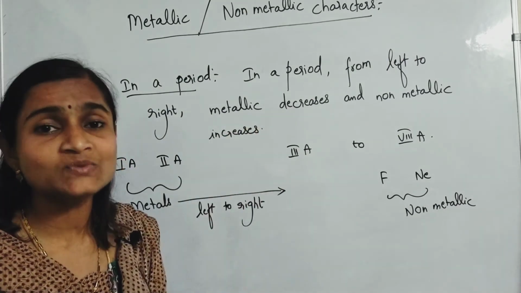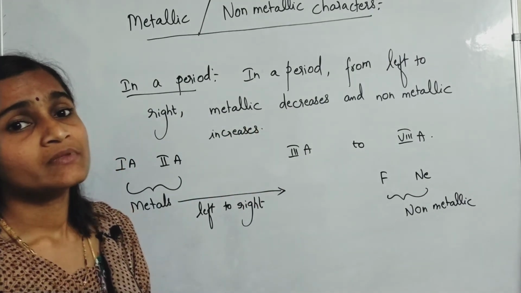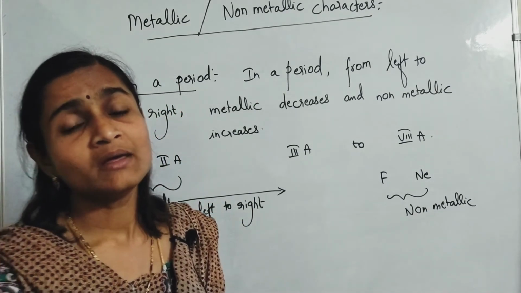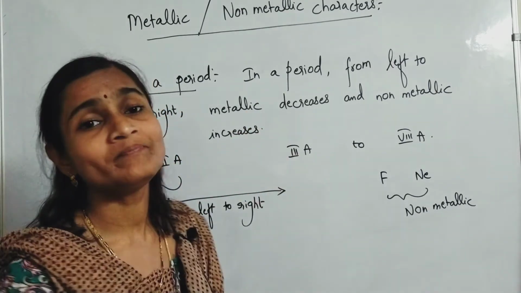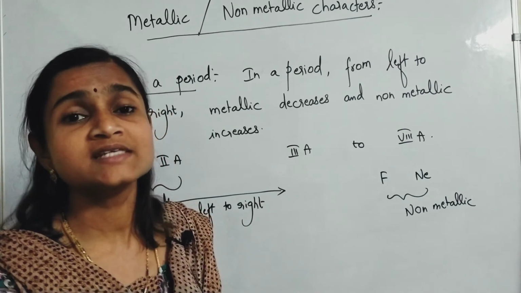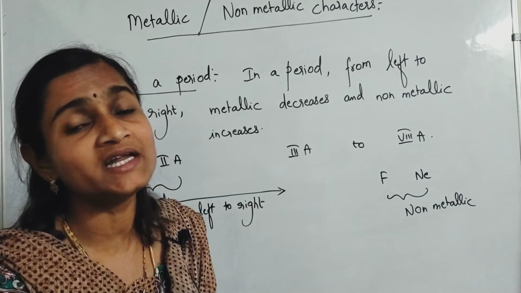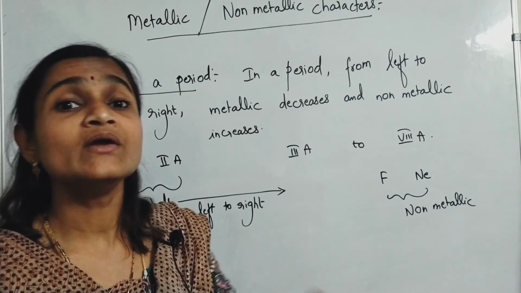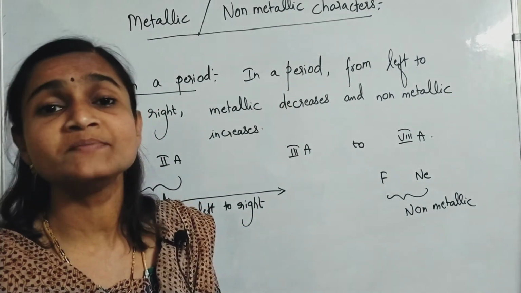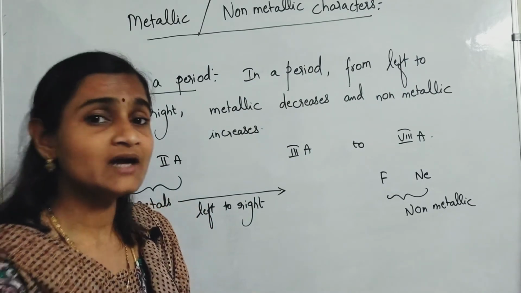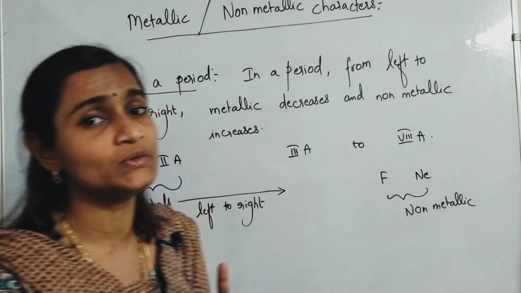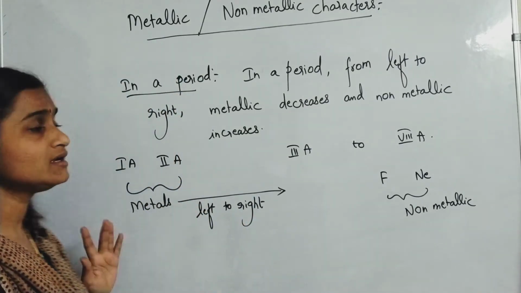Metallic character means what? Electropositivity. Okay, non-metallic character means electronegativity. Metals will undergo oxidation. Metallic property decreases means what? Oxidizing property decreases and reducing property increases. In that way also you have to understand, all are interrelated. That's why I am telling you again and again, right?